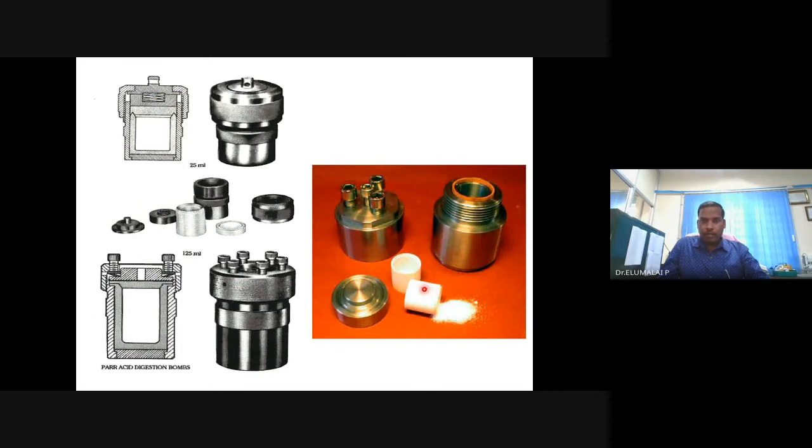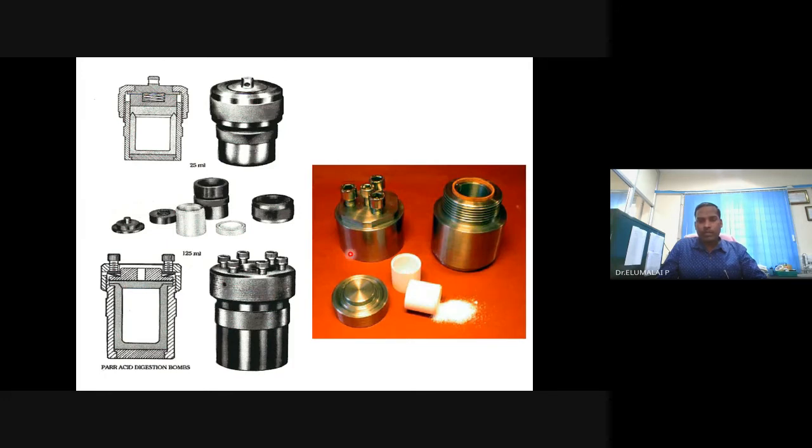So this volume ranges from 25 ml up to 100 ml. Always please remember that you have to fill half of that or less than half. Otherwise, it's very dangerous. Even otherwise it is dangerous to use this one. Sometimes too much pressure is built up and they get damaged.